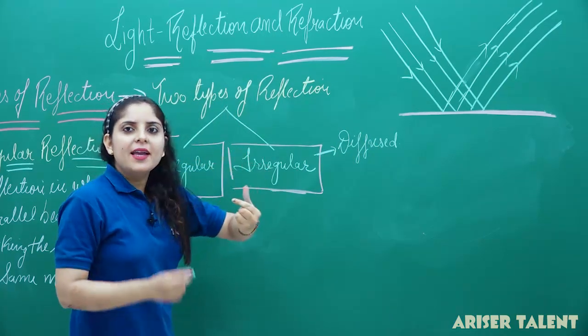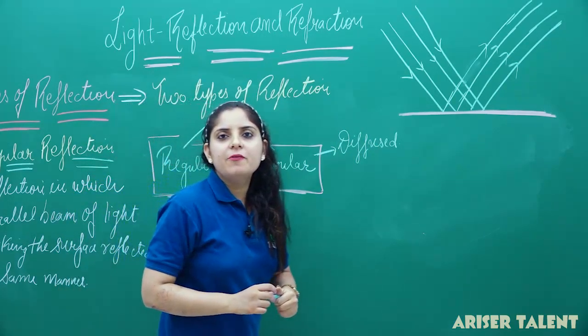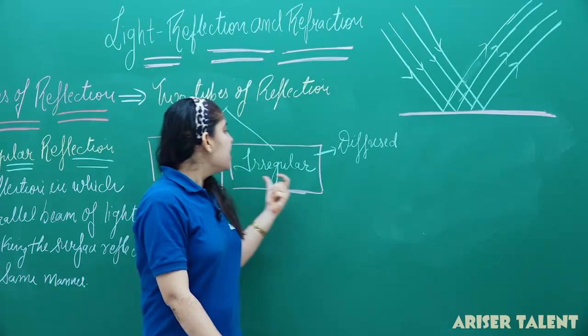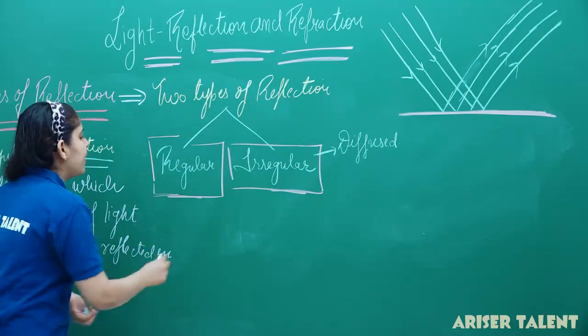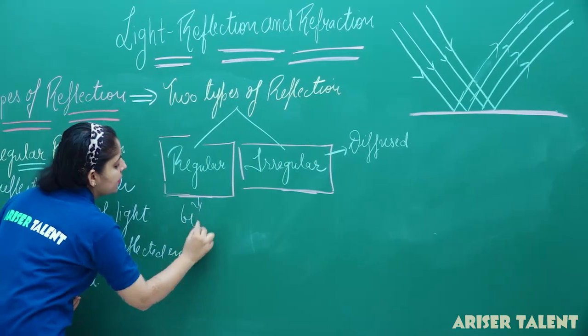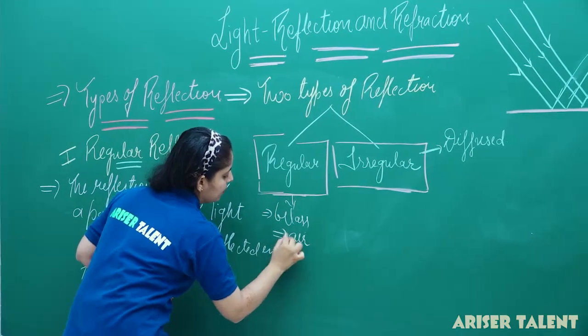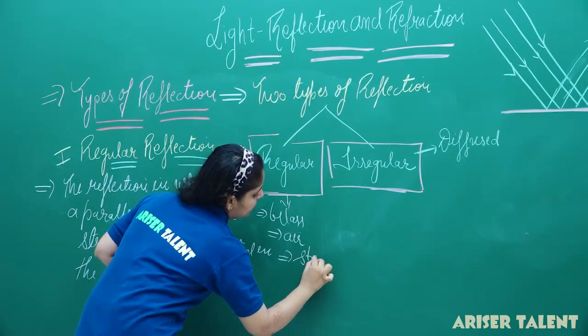Now, what are the examples which show regular reflection? Glass, air, standing water. These are some examples which we have in regular reflection. So I can say that glass, air and standing water.